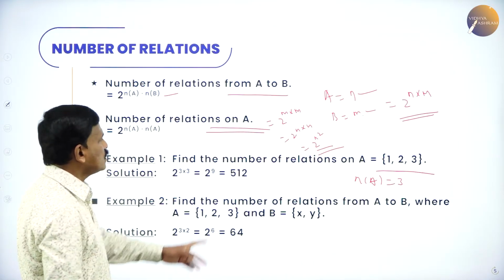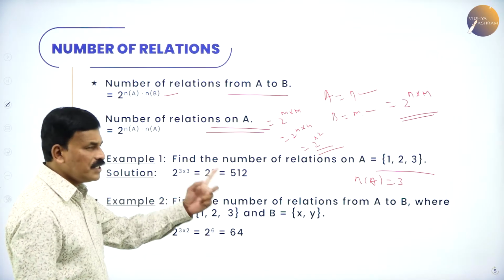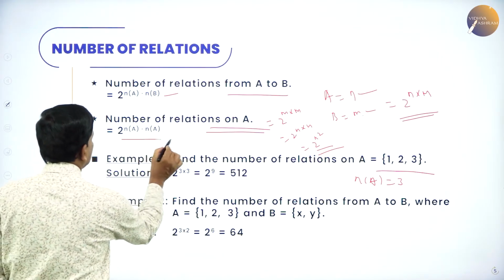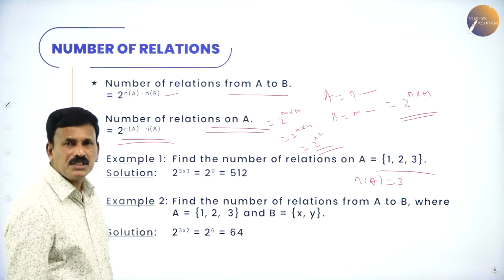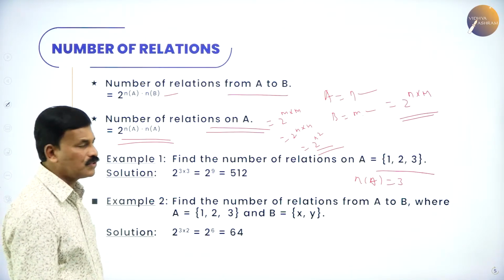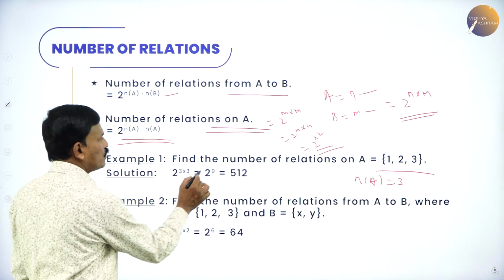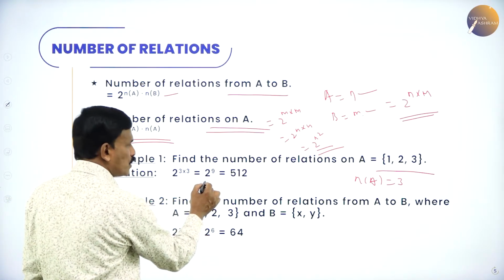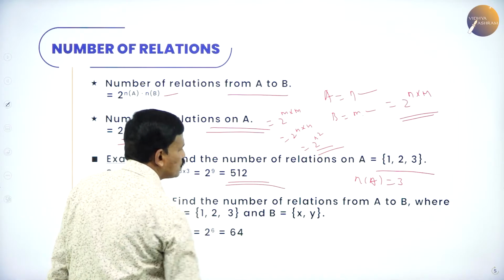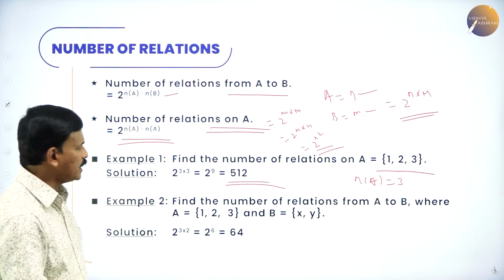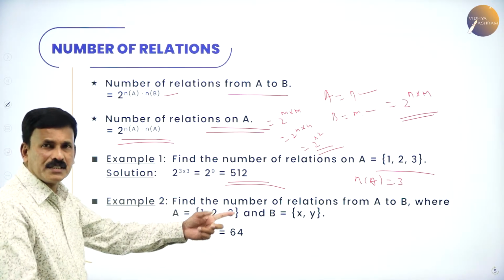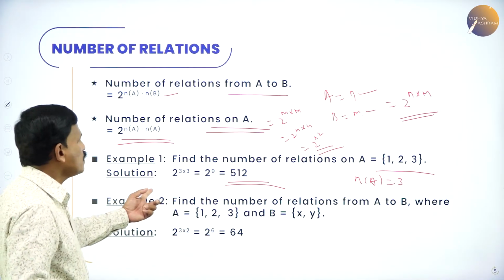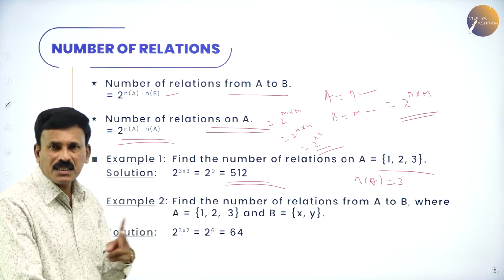Since the formula for the number of relations on A is 2 to the power of n(A) into n(A), that is 2 to the power of n square, that is 2 to the power of 3 into 3, that is 2 to the power of 9. 2 raised to 9 is equal to 512 relations on A.